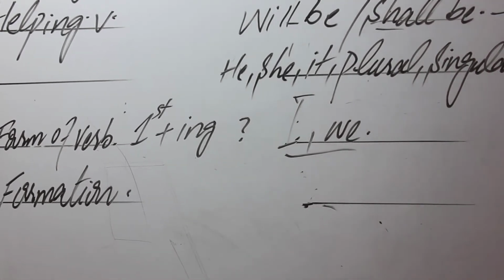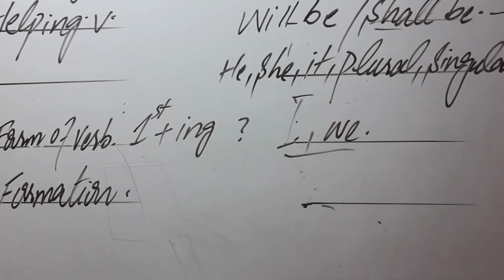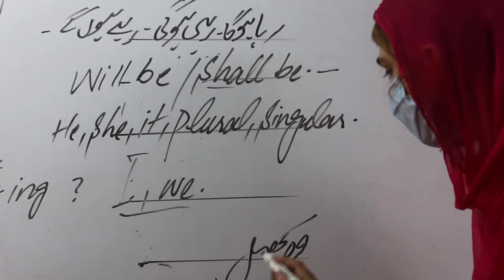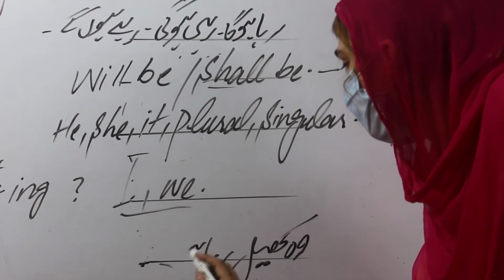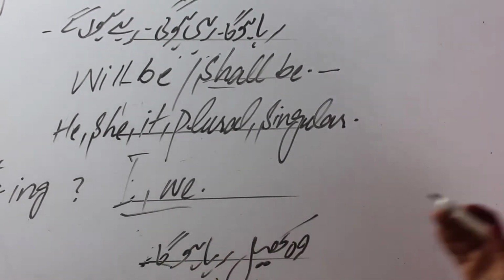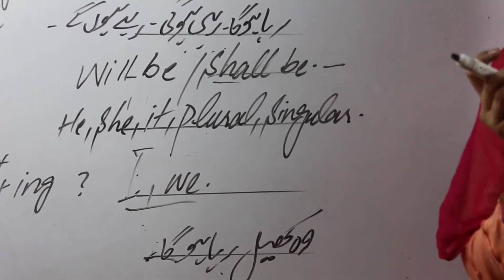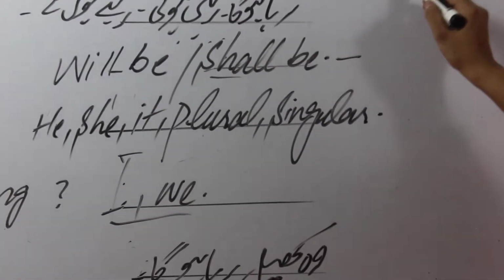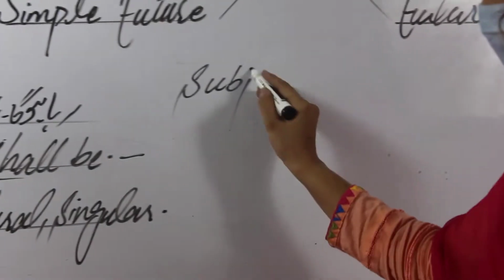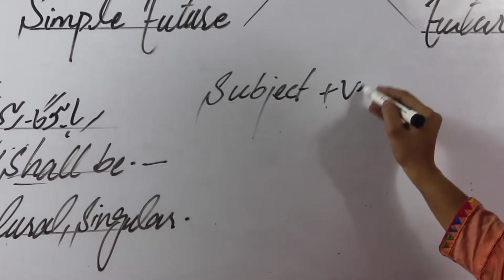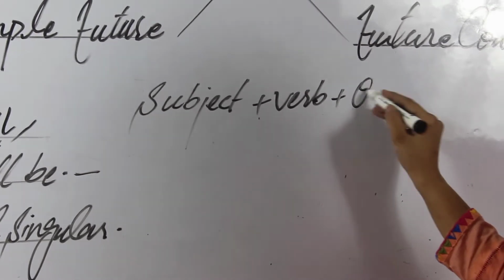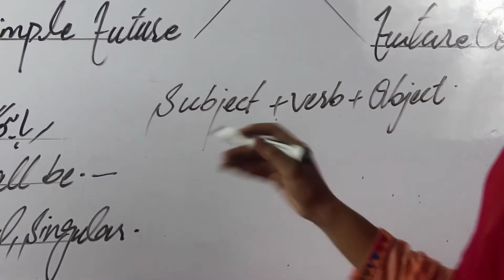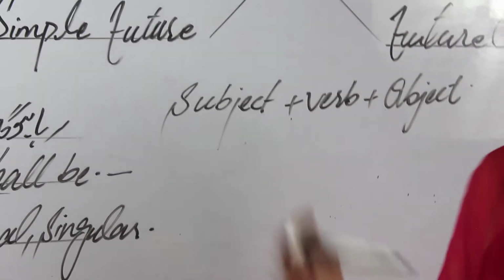So, for example, I am writing a random example here: wo khel raha hoga. This one is a sentence. Firstly, the main structure is subject, verb plus object.